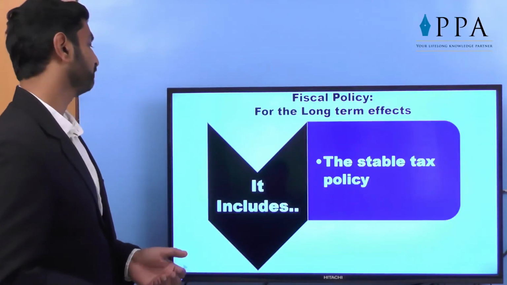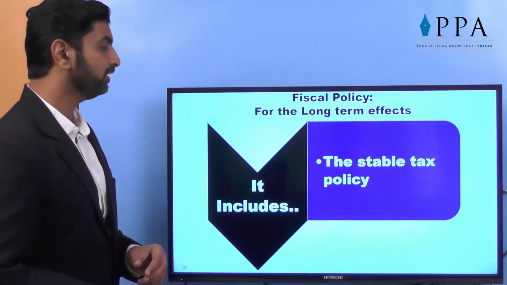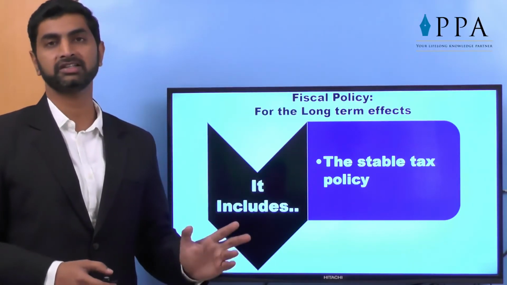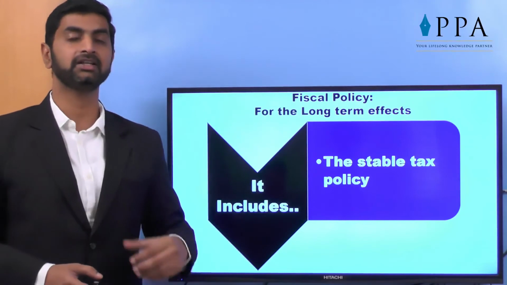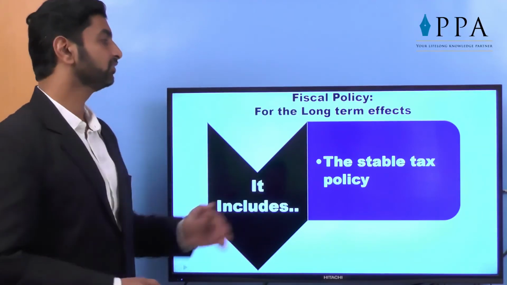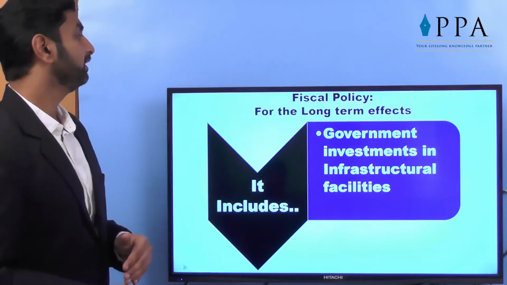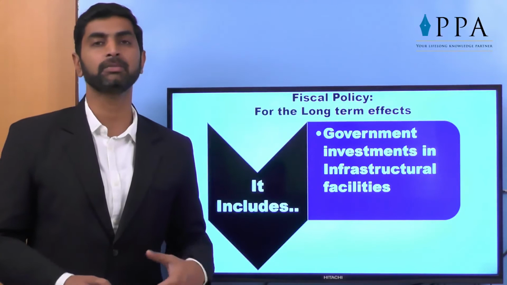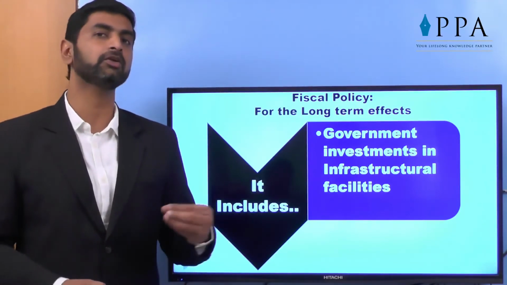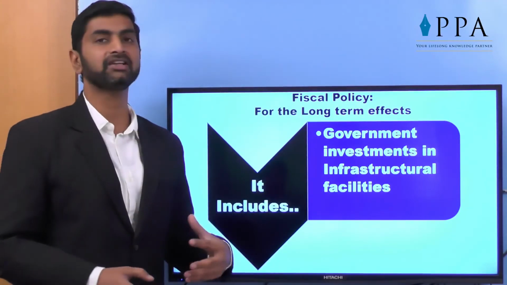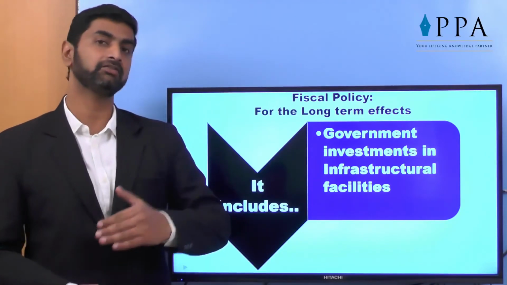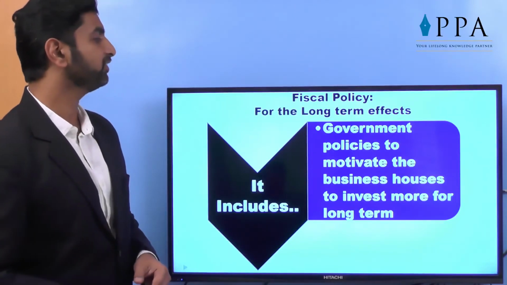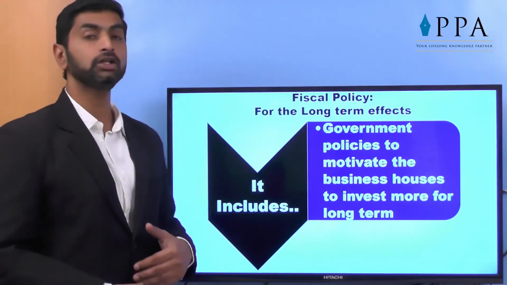It should be long-term. It includes a stable tax policy. In many countries, the taxes are so stable that for so many years they are constant. So it gives a proper strength, it gives a proper rating to that country. So stable tax policy must be there. It includes government investment in infrastructural facilities. When we say that the government started some road construction, maybe it is for a short period. But when we say it's an infrastructure facility for a long period, then it will give you the long-term impact. It also includes government policies to motivate the business houses to invest for the long term.